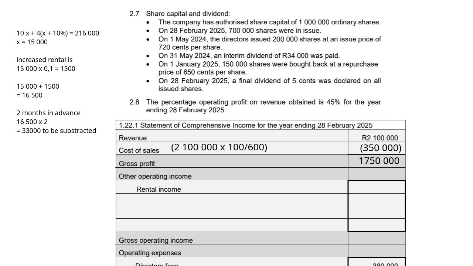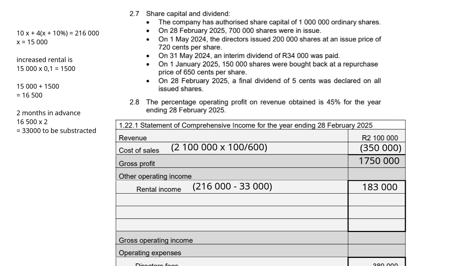So the increased rental, what is 10% of 15,000? 1,500 Rand. So our new rental income that we received is then 16,500. We received that for 2 months in advance. So 16,500 times 2 will give you 33,000 that we will subtract from our rental income. So 216,000 minus 33,000, our rental income should only be 183,000 Rand.